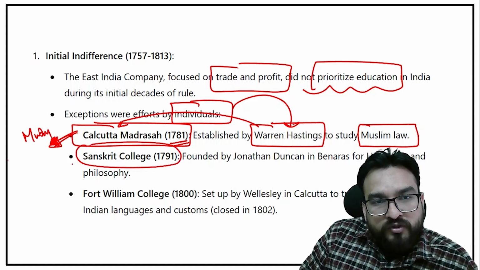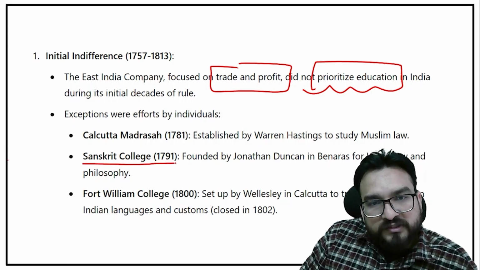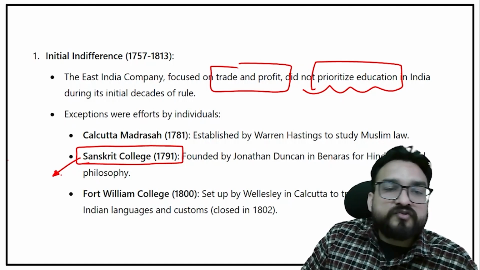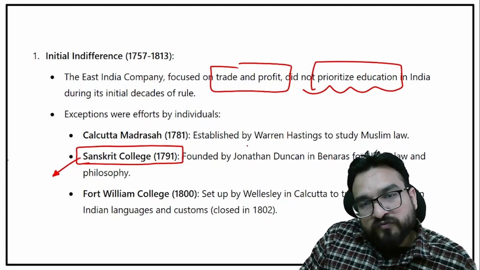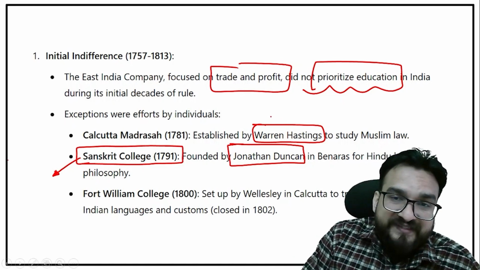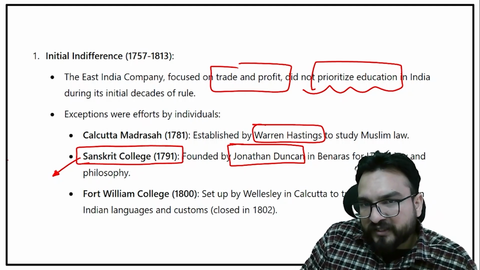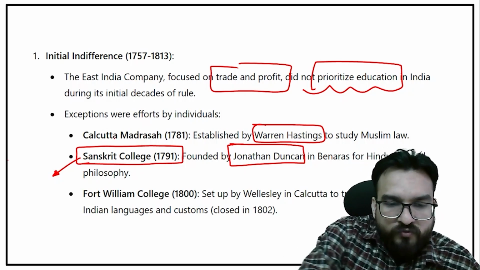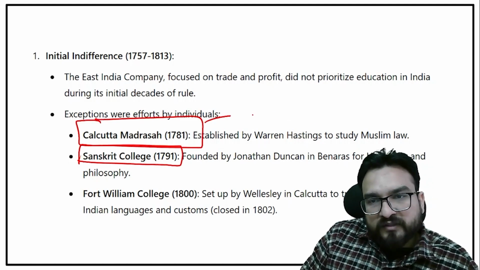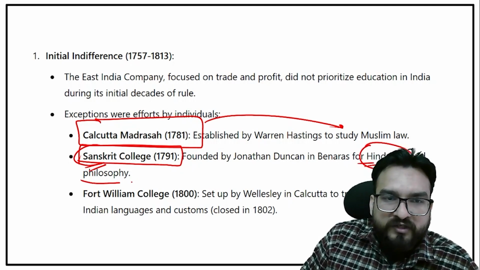Now over here, for Hindu law, they established in 1791. Very important, guys, very important. Okay, Sanskrit College, 1791. Now in 1791, you will be seeing that Governor General was Lord Cornwallis, but it was founded by Jonathan Duncan. Warren Hastings was the Governor General, 1773. If you want, I'll make a separate video for Viceroys. You will remember Viceroys once for all. I'll be making a separate video for that, but we'll not mix it right now. So over here, you will be seeing Sanskrit College for Hindu laws, Calcutta Madrasa for the Muslim law. Over here, Manusmriti and all in Sanskrit College, they will be understanding and have better understanding of Hindu law and philosophy.